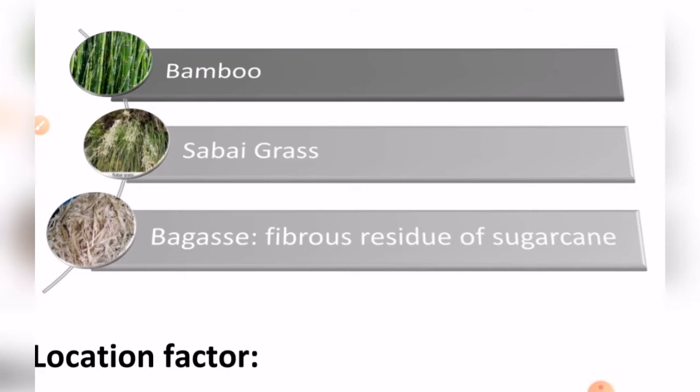The next important raw material is the savai grass. Now this savai grass was the sole raw material before the introduction of bamboo, right?